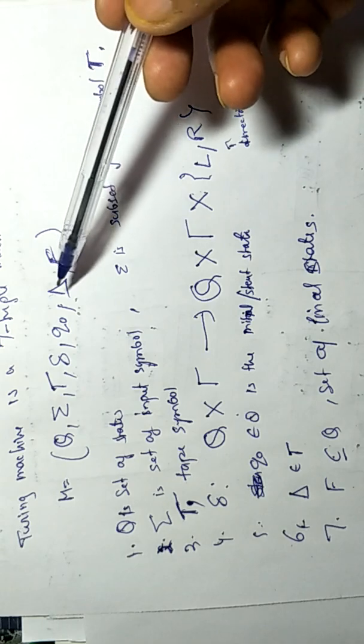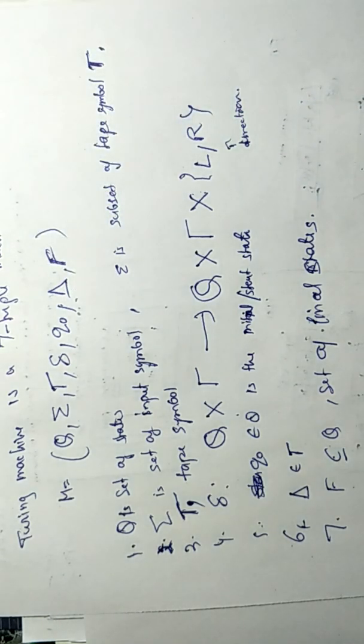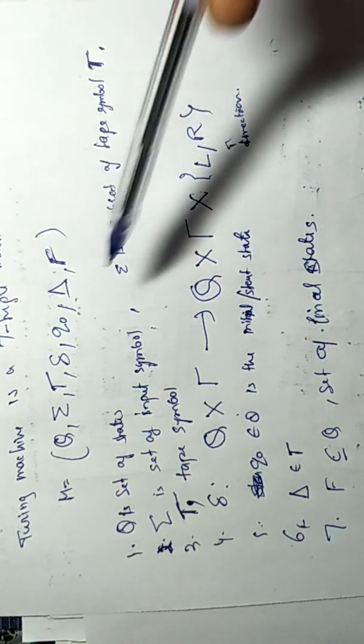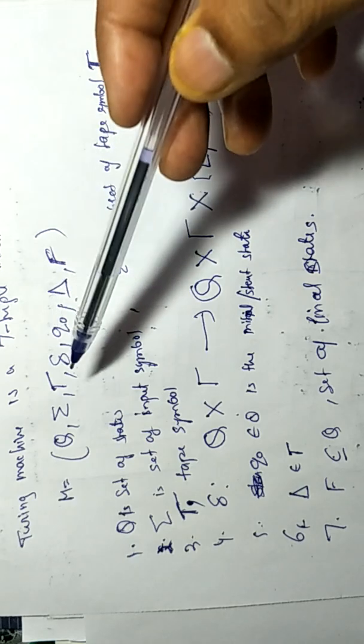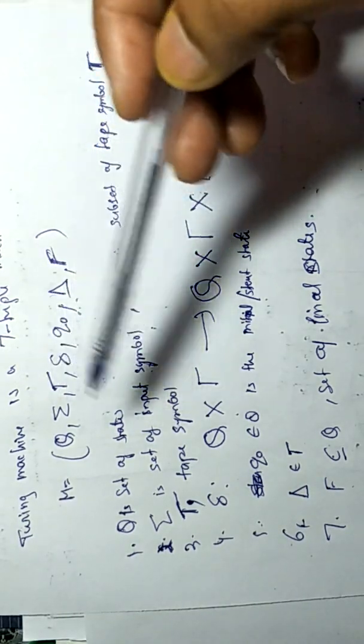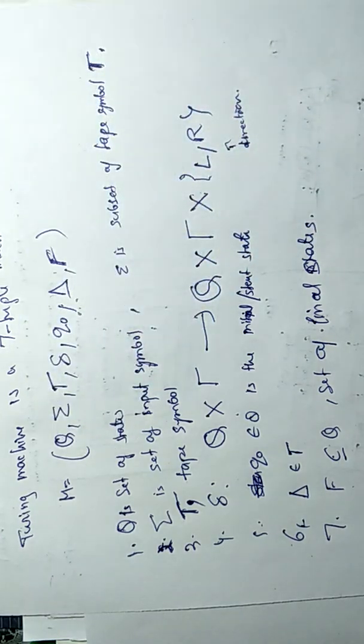We have input over the tape, and after the input the tape is filled with blank symbols. There is a start state, final states, transitions. Whatever there is over the tape is the tape symbol. The input is made of input symbols, and we have a set of states also.